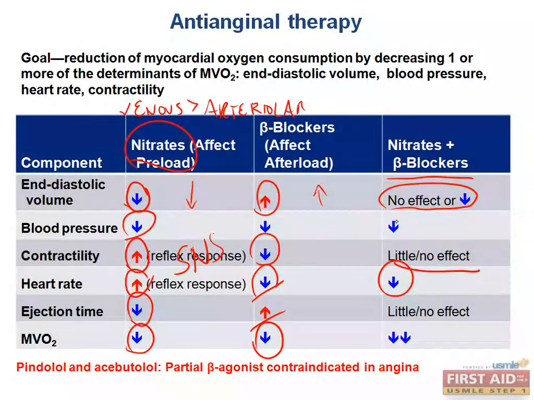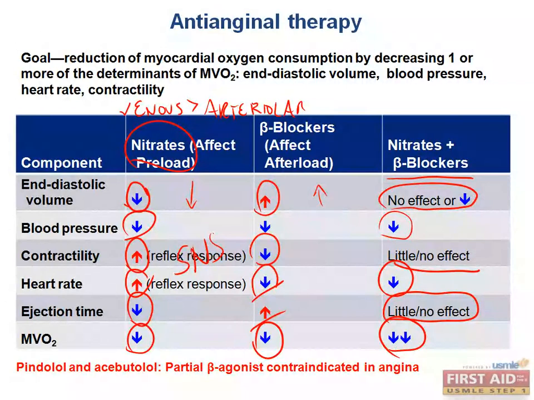Both of these target a decrease in the blood pressure, so you expect a combinatory decrease in blood pressure. The same thing with ejection time. Nitrates decrease ejection time while beta blockers increase ejection time. The two cancel each other out when given together and provide little to no effect. And the combination of the two is very beneficial because we greatly reduce the myocardial oxygen consumption.